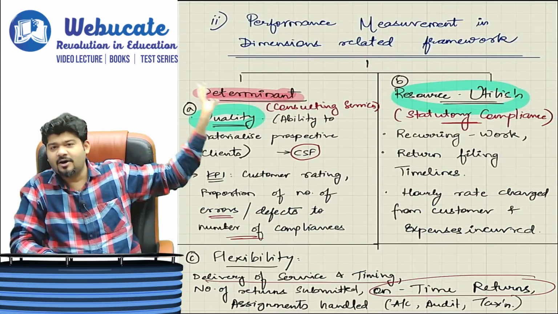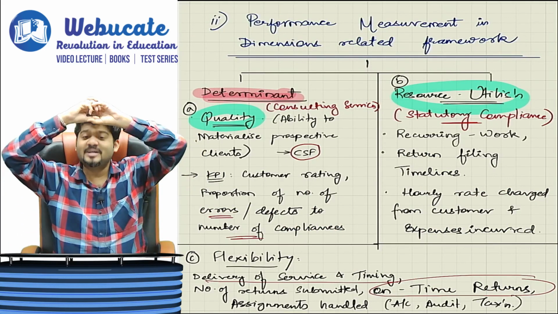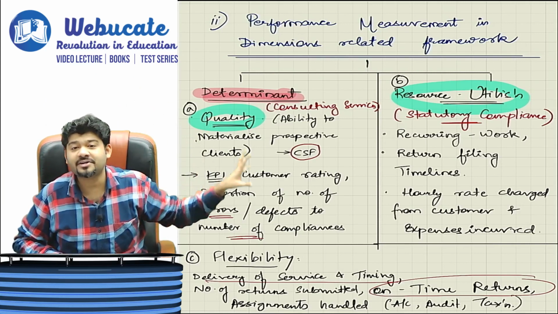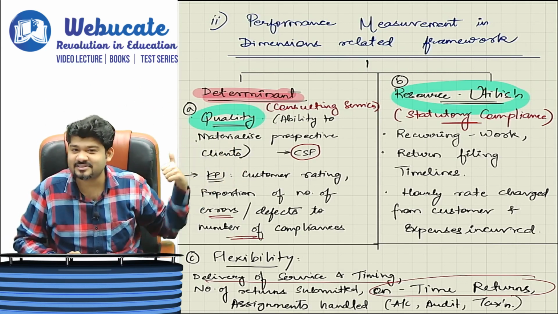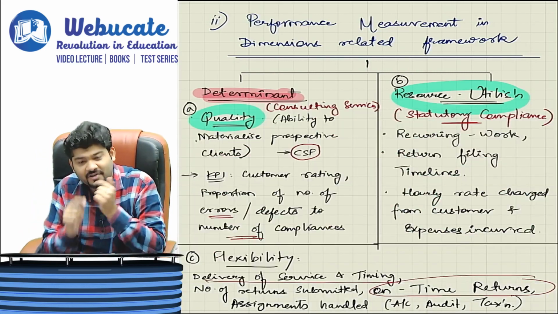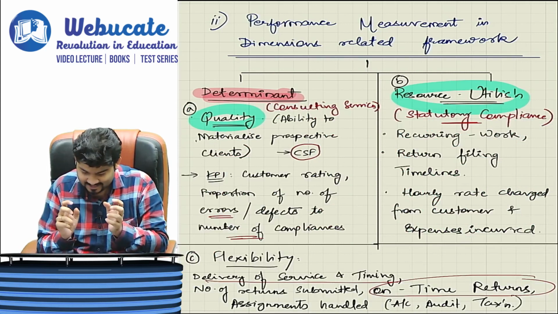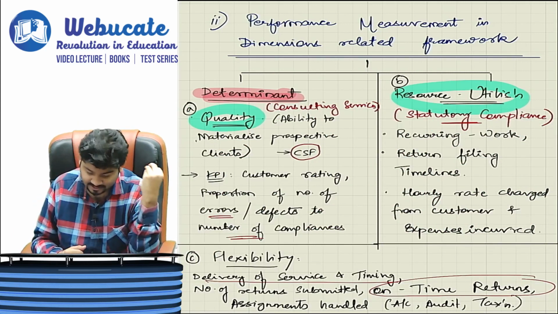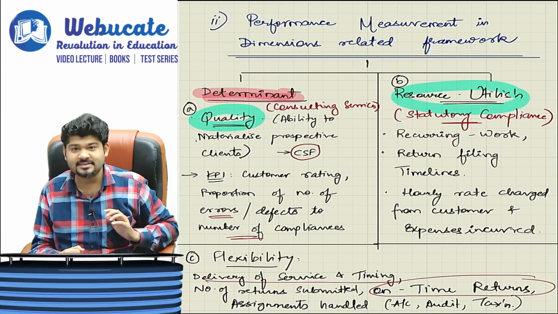So this is how my whole second point as far as application of building block model to results and determinants is what reflects quality for our consulting services, or ability to convert our prospective client, materialize our prospective client, customer ratings, KPI we will set as proportion of number of clients, of errors or defects in regards to the number of compliances that we have done.